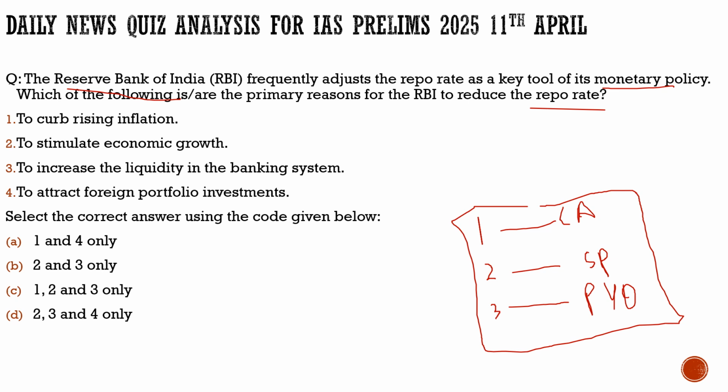These are a few very core static topics which I believe you would have read during your static studies when you were studying Indian economy. But here, as the question is with respect to the repo rate, it is basically a continuation of yesterday's class, where we discussed how the Monetary Policy Committee decided to reduce the repo rate by 0.25 basis points. So here we will try to understand why the RBI or the Monetary Policy Committee has gone for reducing the repo rate. Why does the RBI do so?